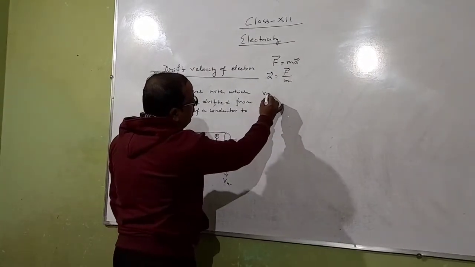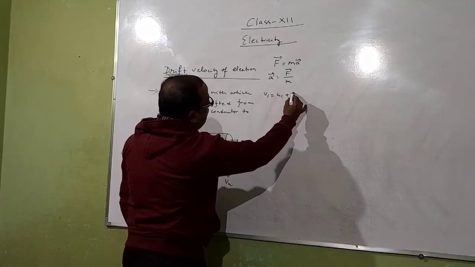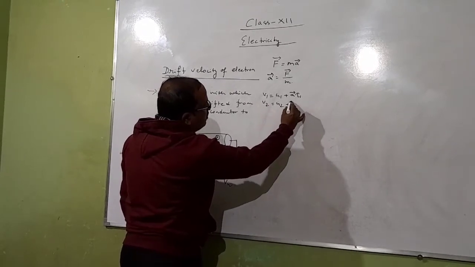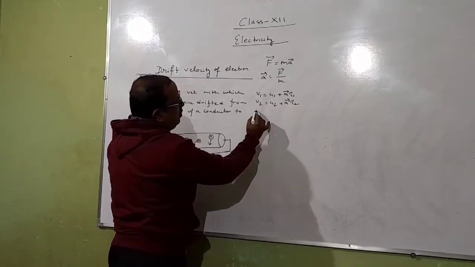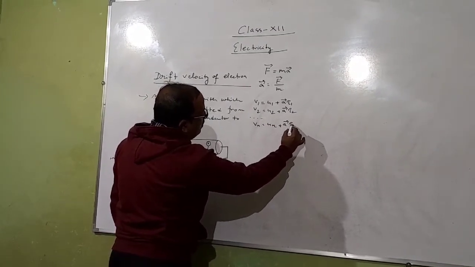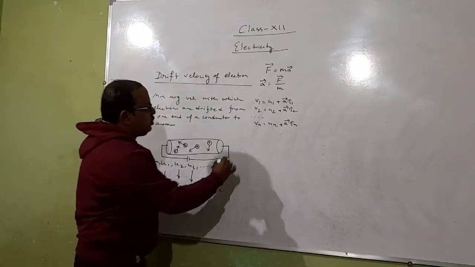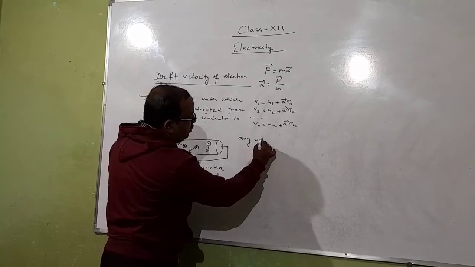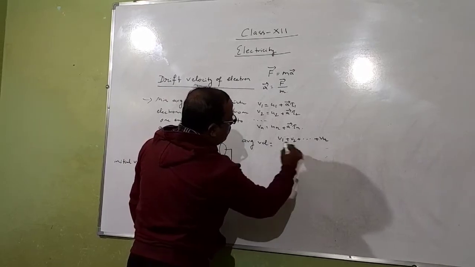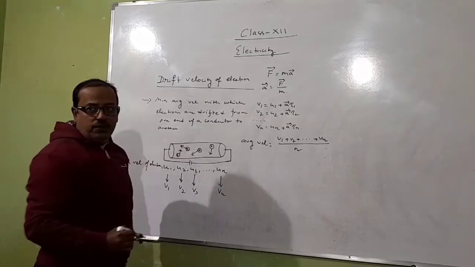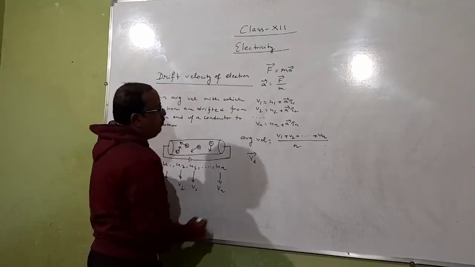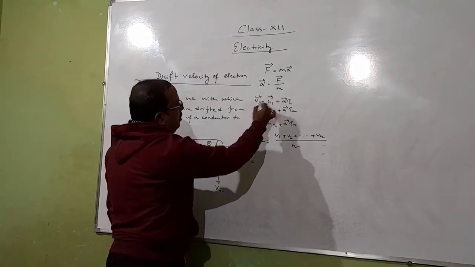Now velocity v1 is equal to u1 plus a t1, v2 is equal to u2 plus a t2. In this way, vn equal to un plus a tn. So average velocity is equal to v1 plus v2 plus v3 plus v4 plus up to vn by n. That is the average velocity, and this minimum average velocity is called drift velocity of electron.